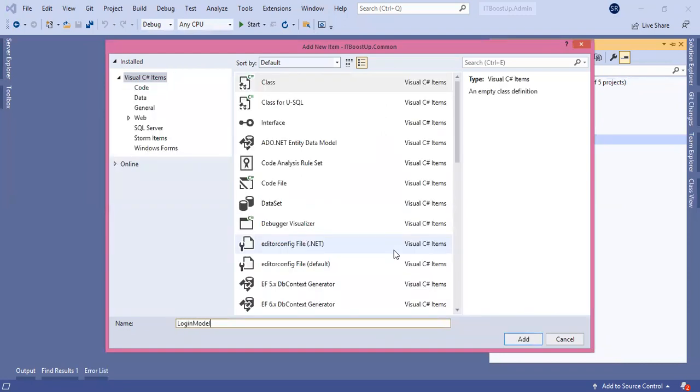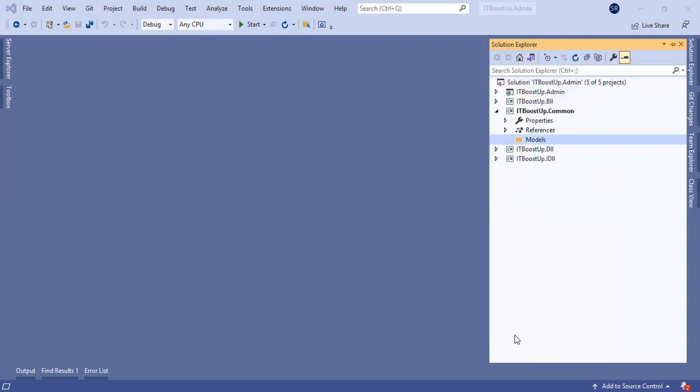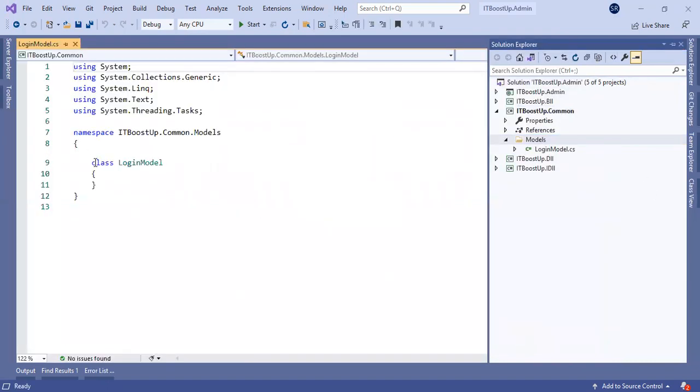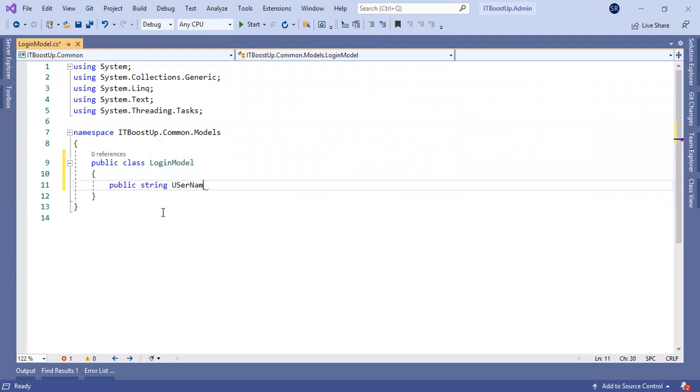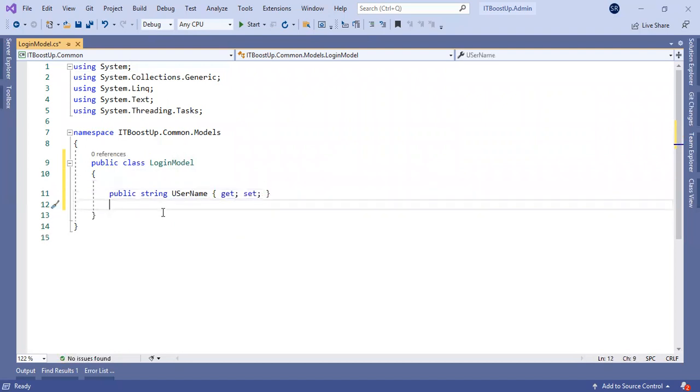Login model. So this is our login model. Inside the login model, I will create two properties: public string username, and public string password.